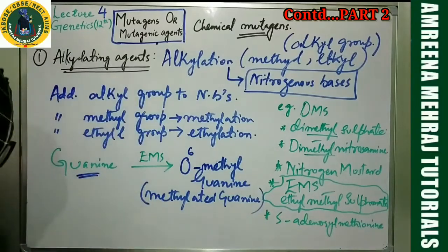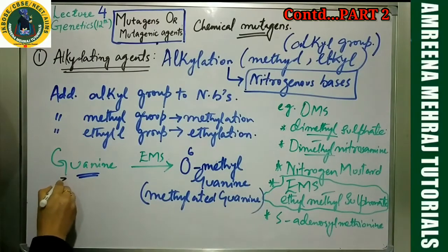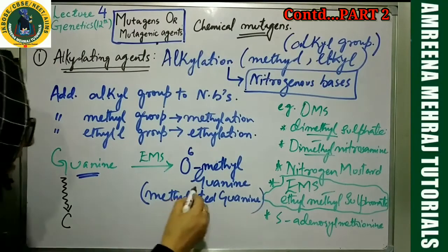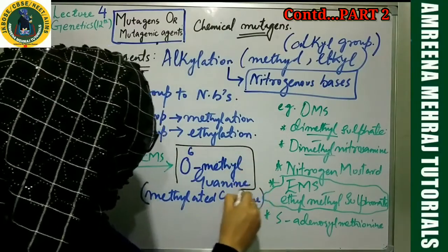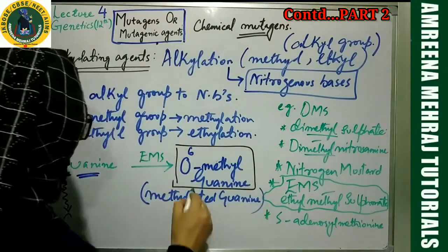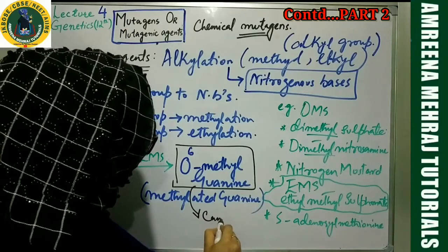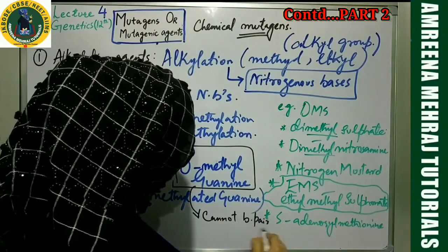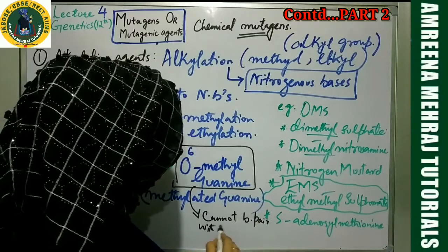Now this will not behave normally. Guanine normally base pairs with what? Come on, answer. G base pairs with cytosine. But this methylated guanine will not base pair with cytosine.